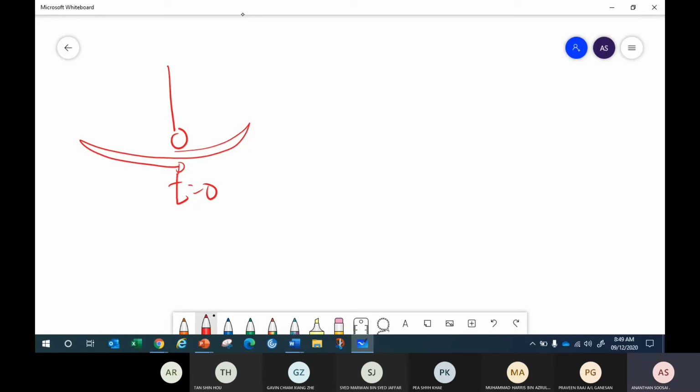Now we want to find, when it is displaced by a displacement of x, where the total displacement is, let's say, x naught, for one particular instantaneous point, what is its velocity?